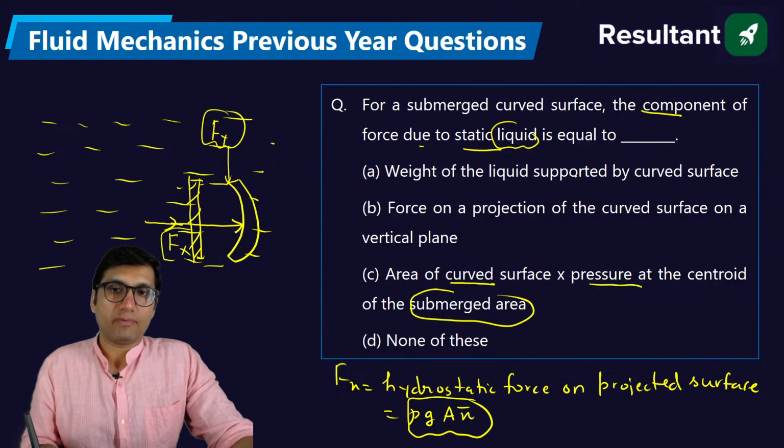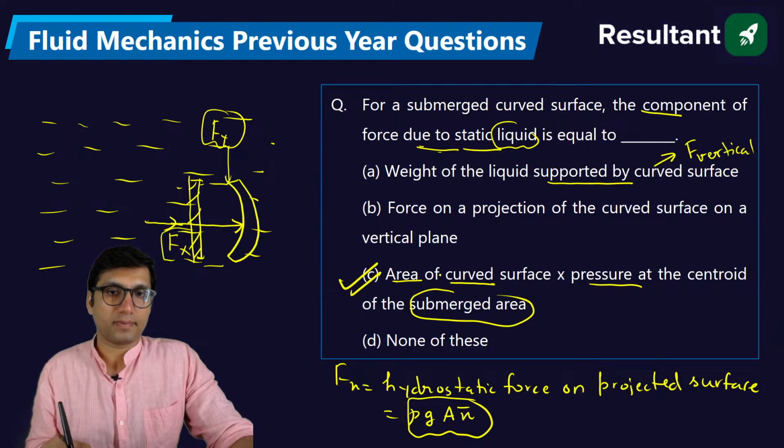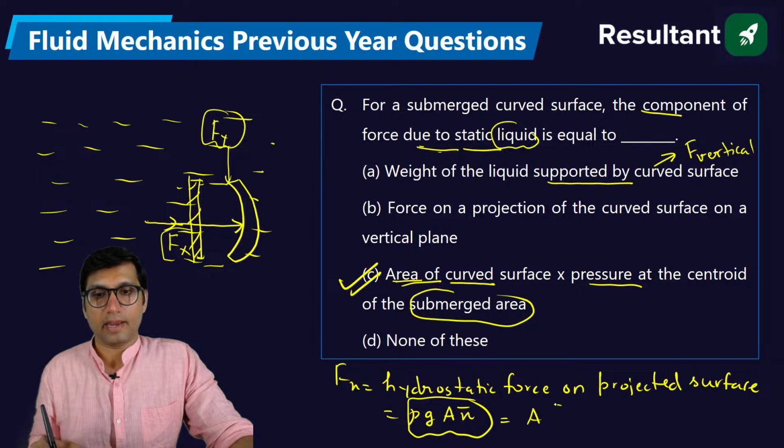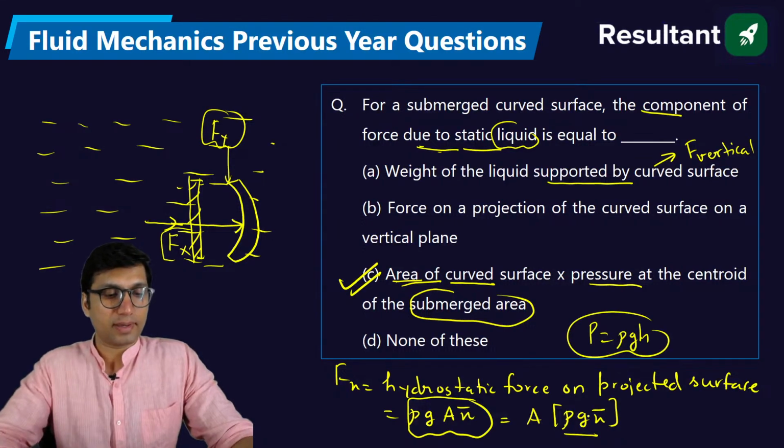See, the weight of the liquid supported by the curved surface is the vertical component of the force. The horizontal component of force due to static liquid will be the answer. It is equal to area into rho g x bar. Rho g x bar is nothing but the pressure. Pressure is equal to rho g h. You know that, right? So h here is the position of the centroid. So the answer will be option C.